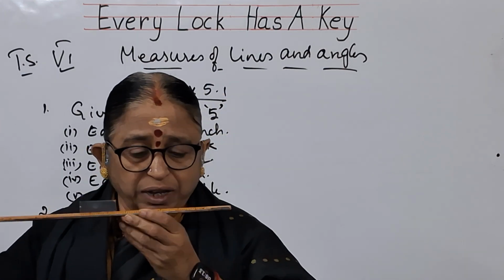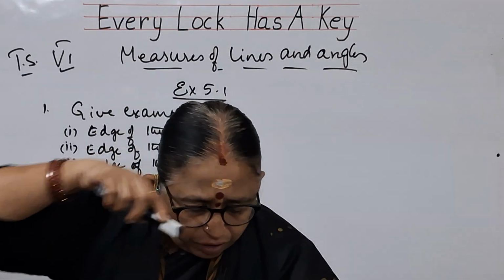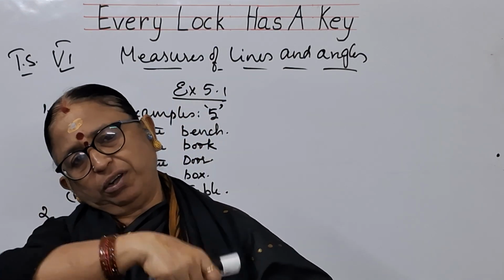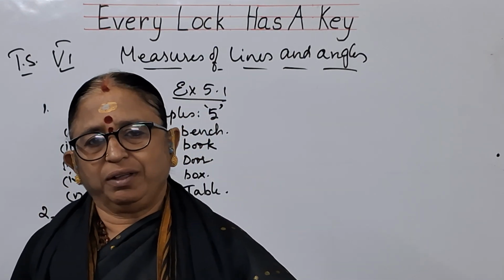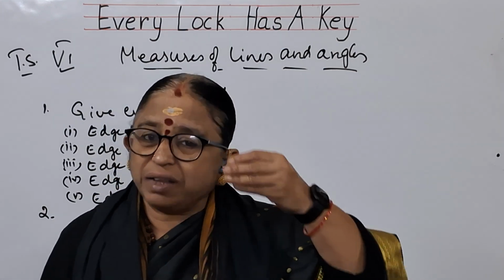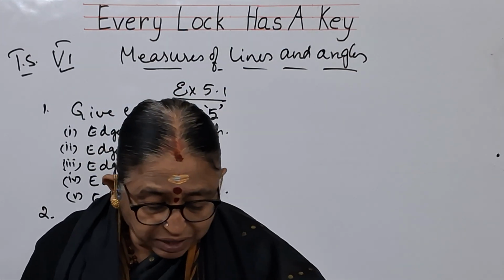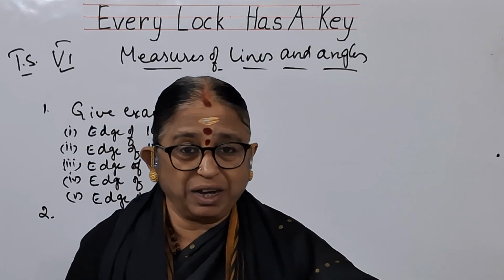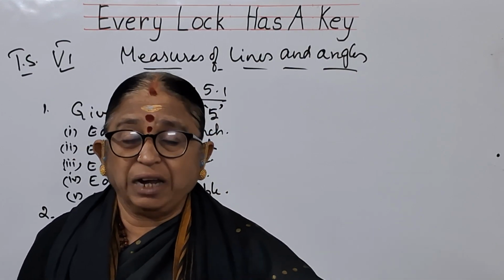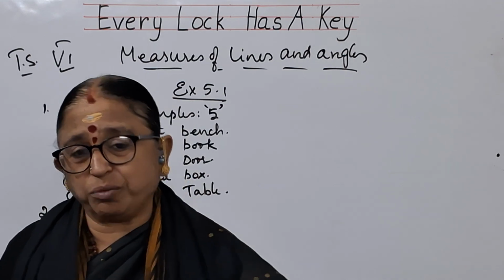See, if you take a scale like this and look from here, the point is here. But if you look from here, the point will be different. Why? It is because when you are making the angle of your eye with this line of the scale, that should be exactly above it. Then only you will be getting the correct position.